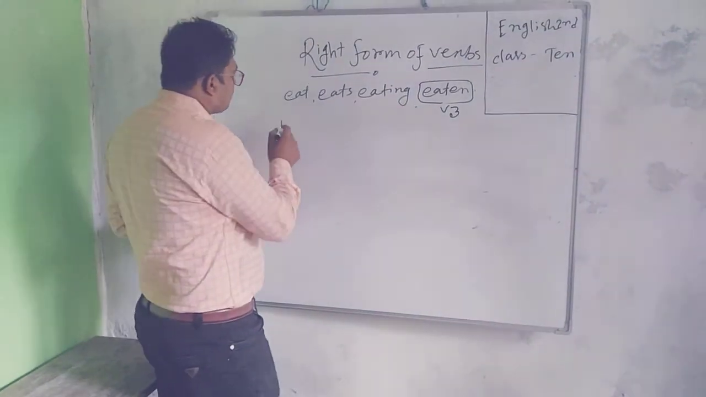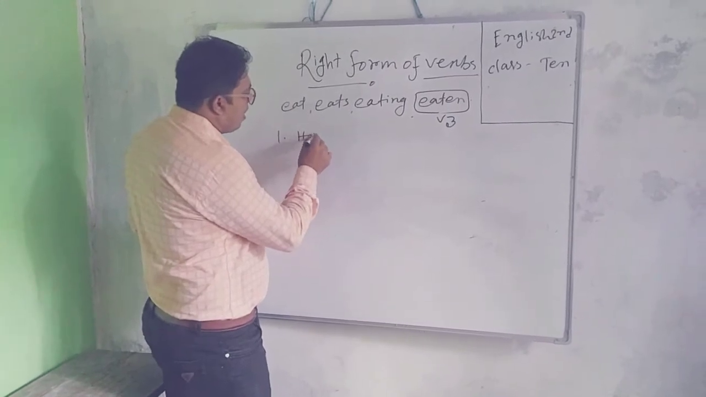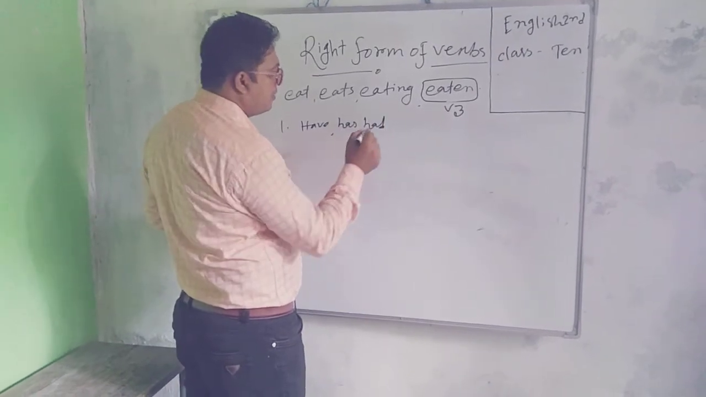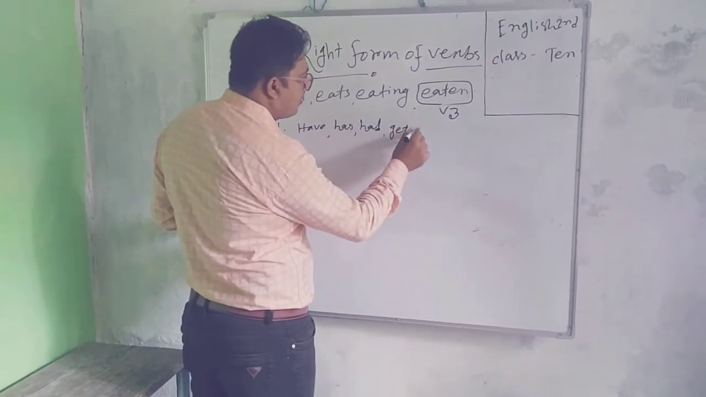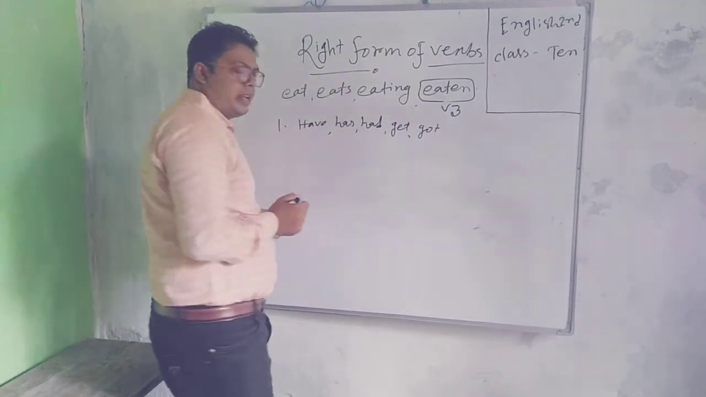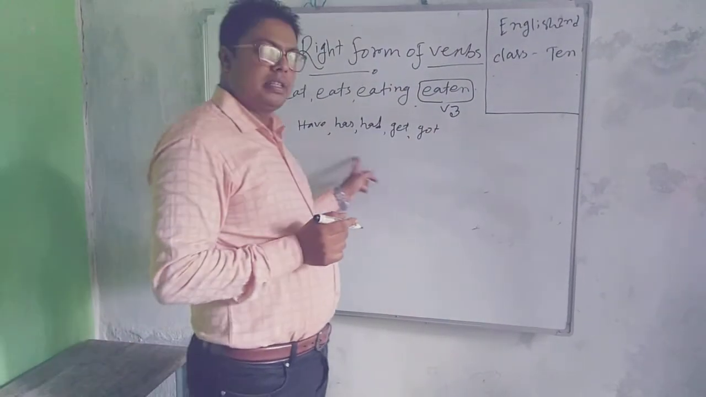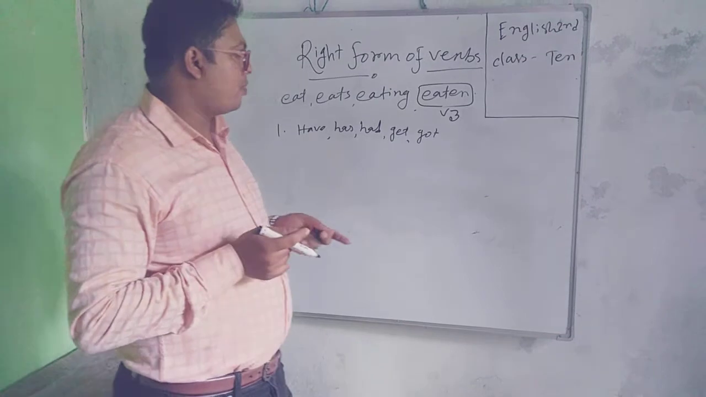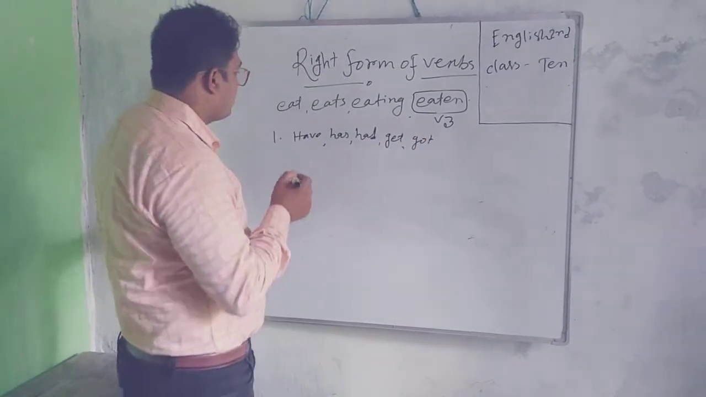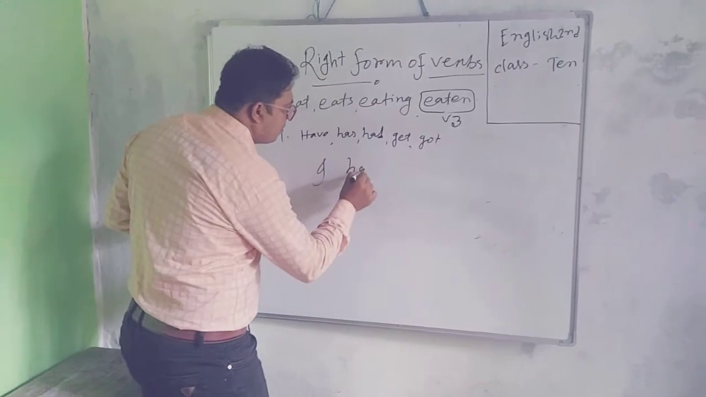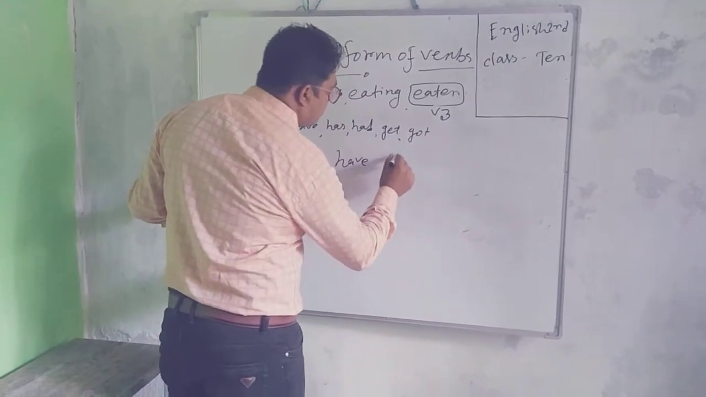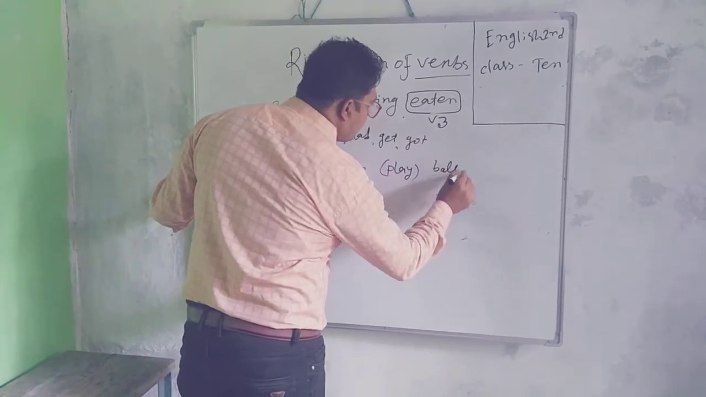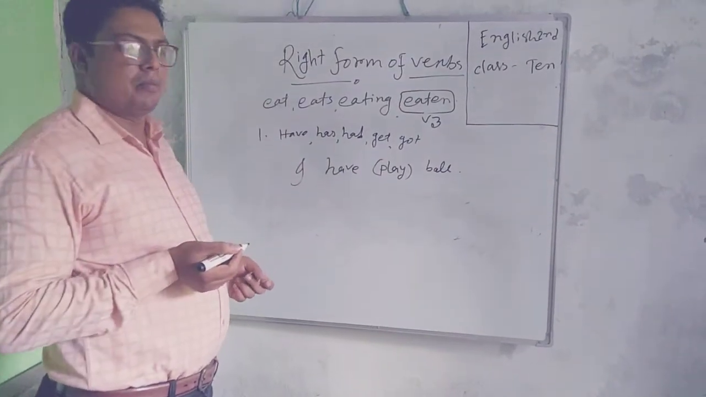Number 1: have, has, had, get, got. When you find a gap after these words, then undoubtedly you will set the form of that verb as V3. For example, I have play ball.